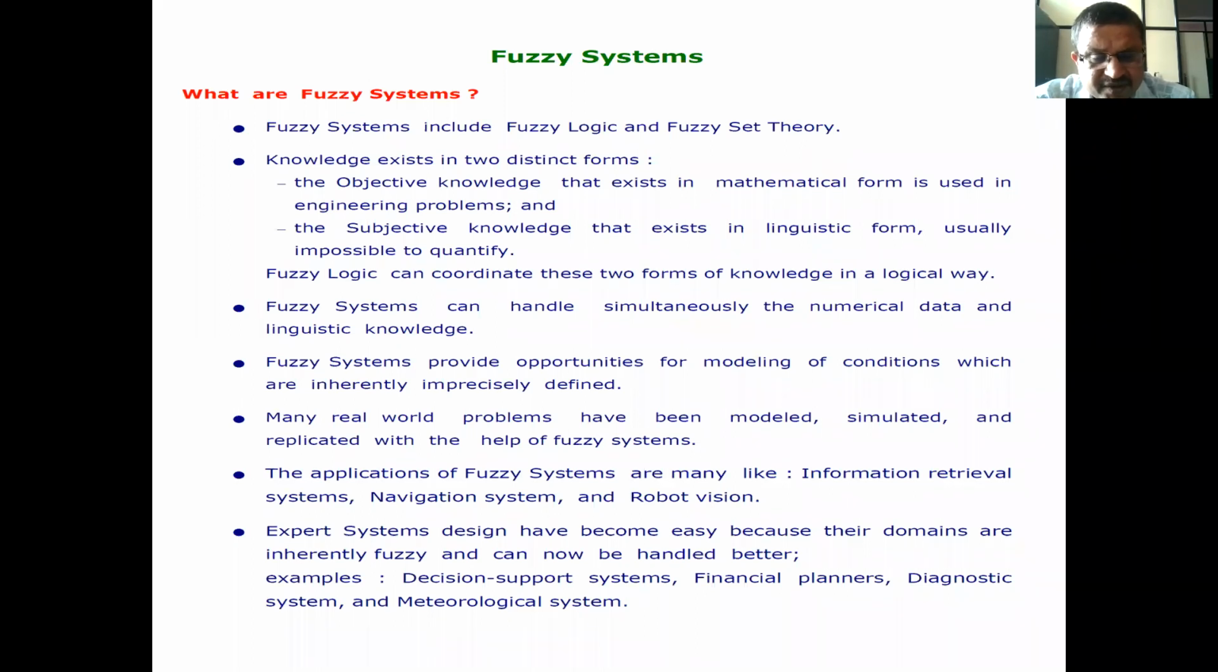Many real-world problems have been simulated and replicated with the help of fuzzy systems. The applications of fuzzy systems are mainly information retrieval systems, navigation system, and robot system. Expert systems design have become easy because their domains are inherently fuzzy and can now be handled better. Examples: decision support systems, financial planners, diagnostic system, and meteorological system.